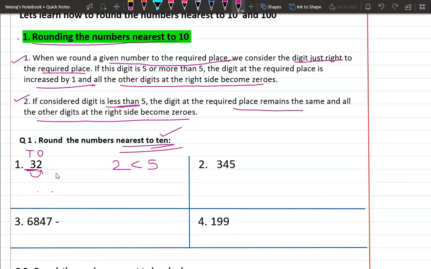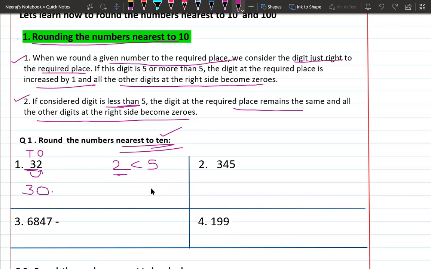So what you have to do? This 2 will be replaced with 0 and the number which is on the tens place remains the same. If the number on the right side of the required place is less than 5, the digit becomes 0 and the required place digit will remain the same.